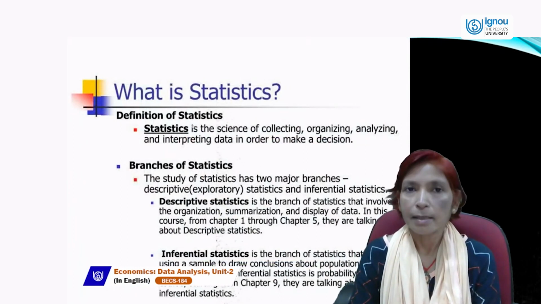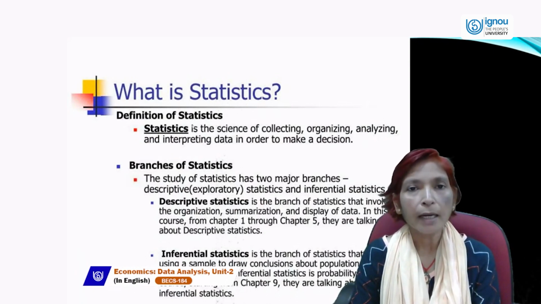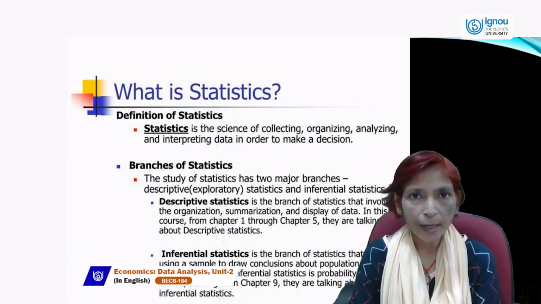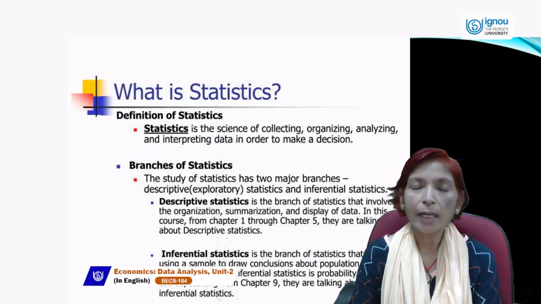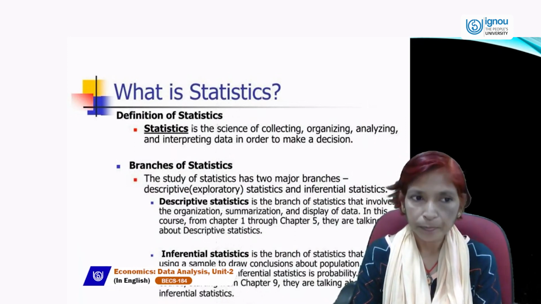Statistics is the science of collecting, organizing, analyzing, and interpreting data in order to make a decision. So statistics means if we can quantify or measure anything in numbers or in accurate digits, that is called statistics or data.